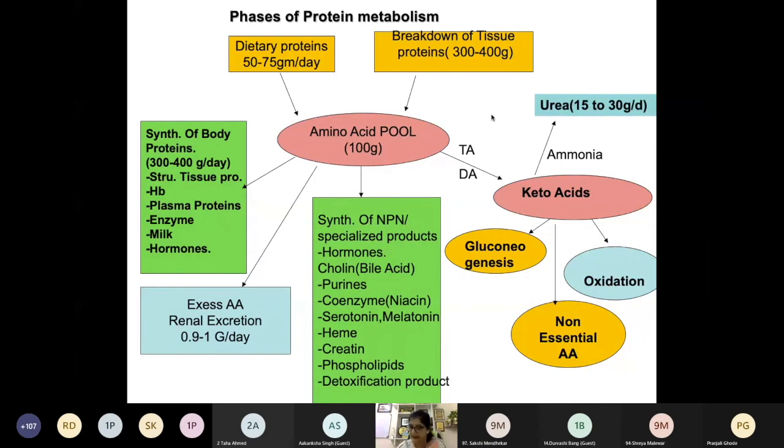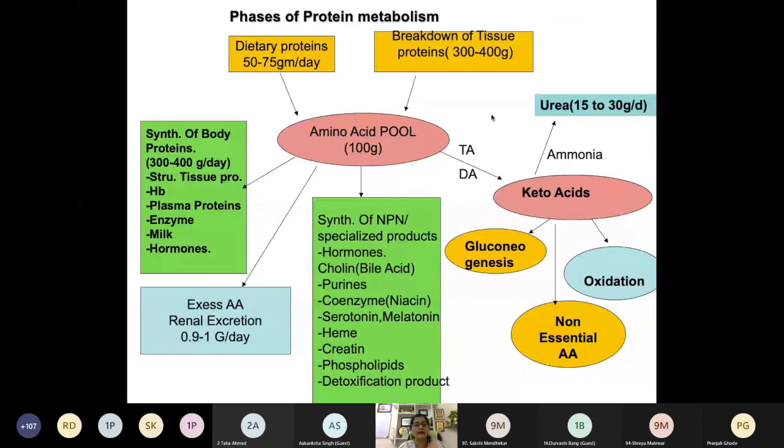But proteins are an exception here: protein does not have any storage form. So whatever protein we eat is utilized either for the synthesis of protein, synthesis of non-protein compounds and all these reactions, and the remaining protein is excreted. Protein in the form of amino acids is excreted in the urine. Every day 0.9 to 1 gram of amino acids is excreted in the urine.